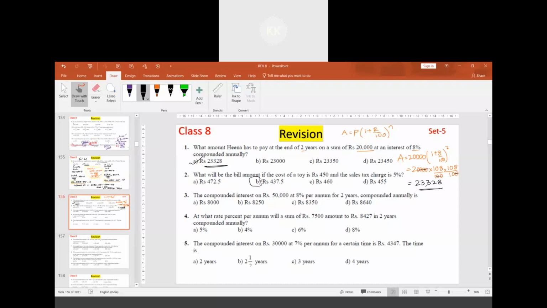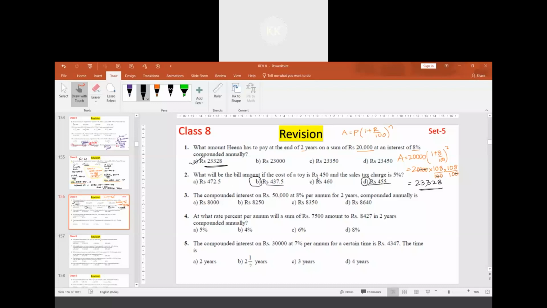This is not possible because after adding the sales tax, the amount will not be reduced. Actually, it will be increased. 5% of 450 will not be 5 rupees. So this option also is not possible. 455 is not possible. So it should be either of these two.